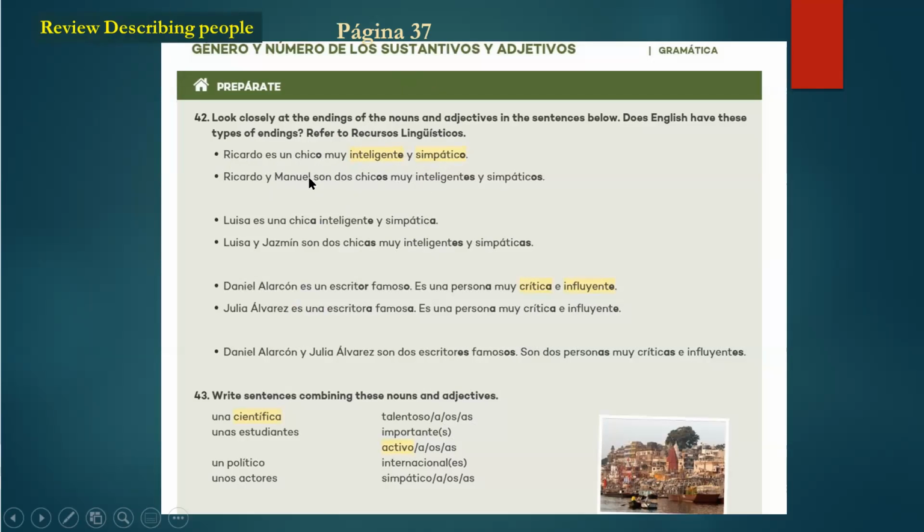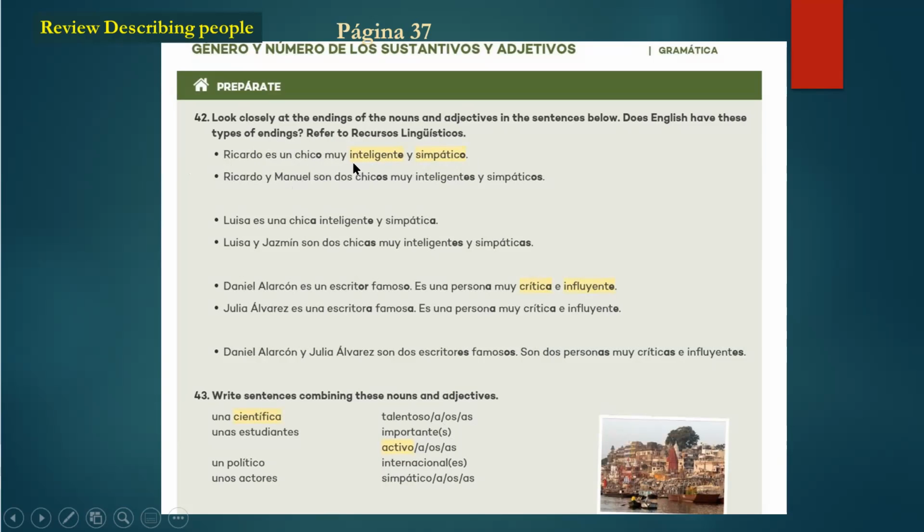Now, what you can gather from here is it's probably just almost the same as in English. Richard is a boy, very intelligent and nice. Probably in English, you would say Ricardo is a very intelligent and nice boy here at the end, right? Anyway, just pay attention to that structure here.